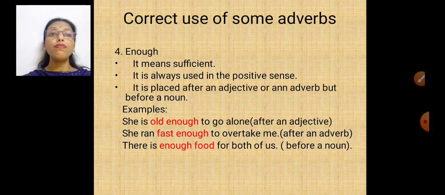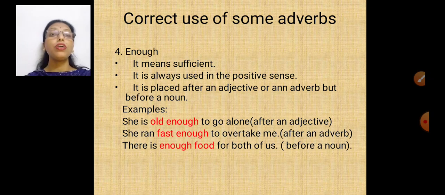She ran fast enough to overtake me. She ran fast enough means she ran very fast. Now enough is talking about the verb, so it will come after the adverb.